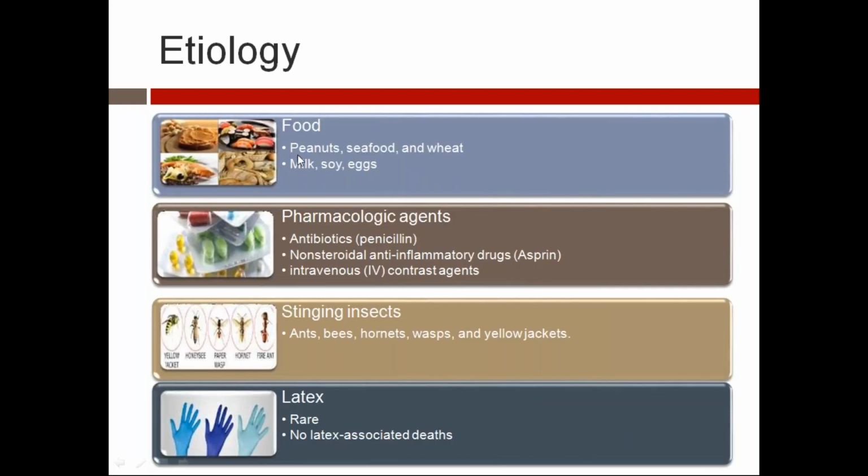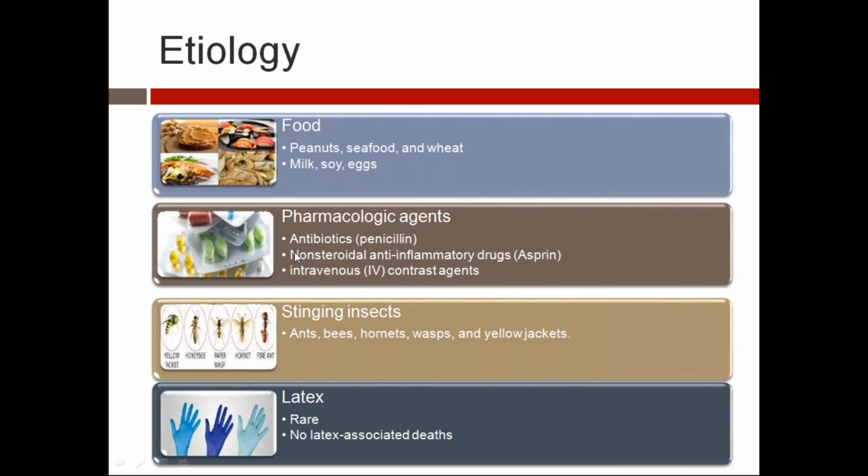Food like peanuts is a major cause in the Western world. Peanuts, and green peas also, no? That also will cause it. So peanuts, seafood, wheat, milk, soy, eggs.